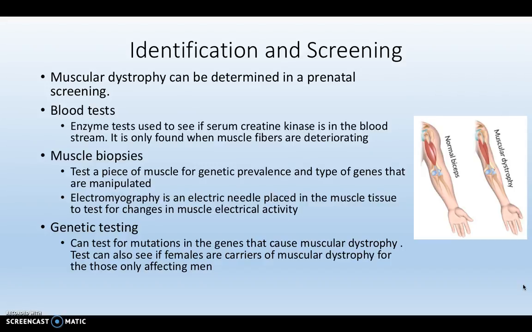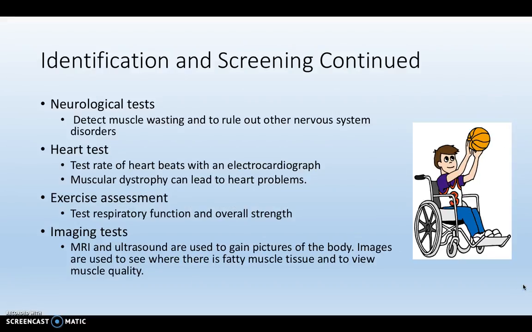The test can also be run on females to see if they are carriers for muscular dystrophy for the diseases that only affect men. There are also neurological tests to detect muscle wasting and to rule out other nervous system disorders. Heart tests are available to test the rate of heartbeats using an electrocardiograph. Muscular dystrophy can lead to heart problems later in life. Exercise assessment can be done to test respiratory function and overall strength.